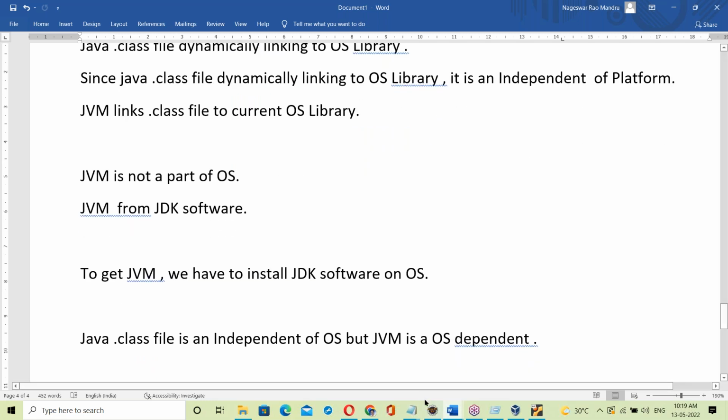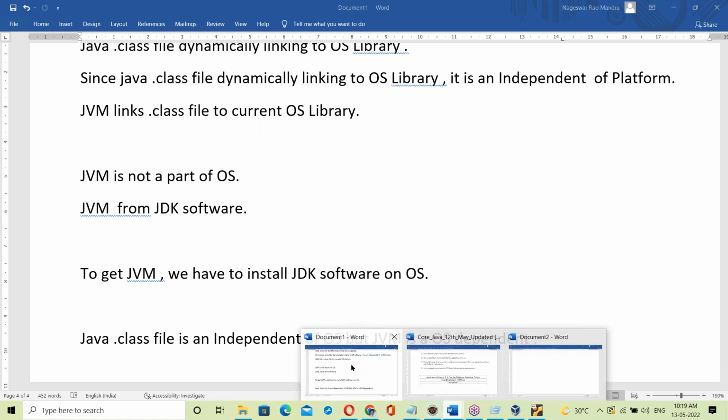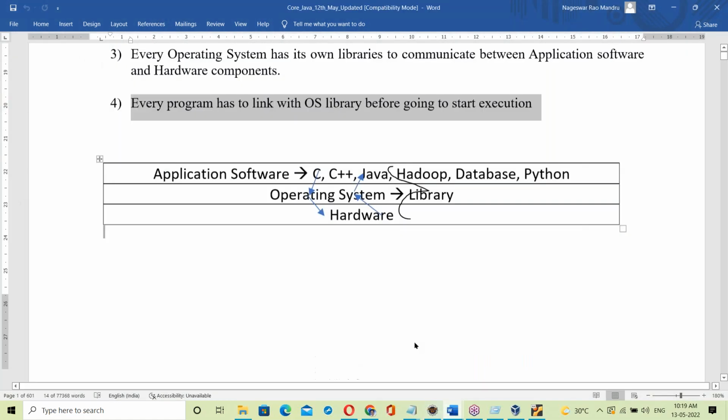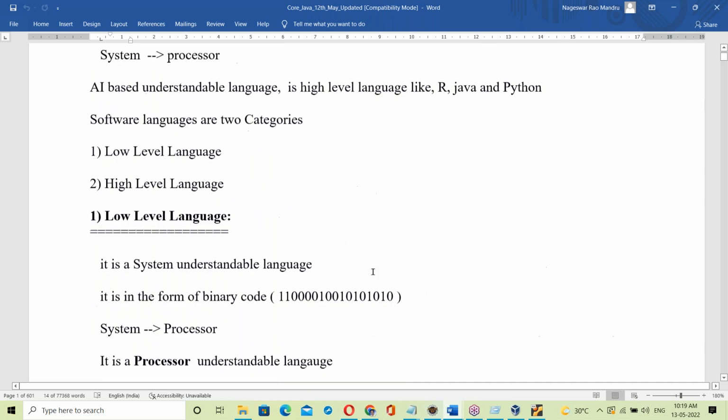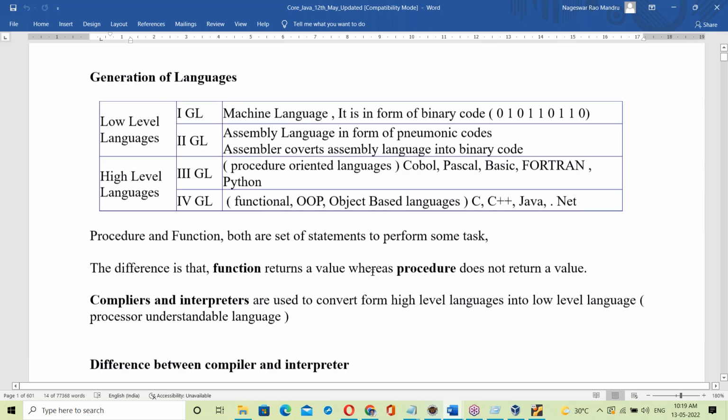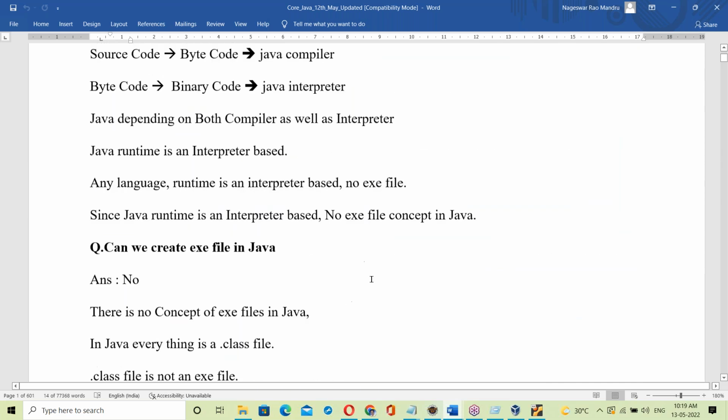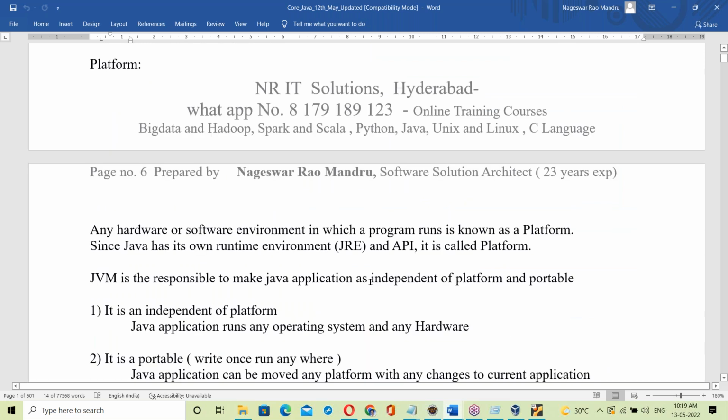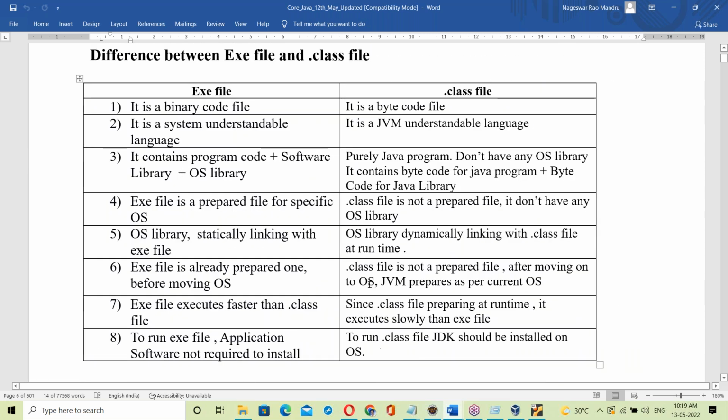That's it. Now, what is an exe file? What is a .class file? See the differences. Exe file and .class file: what's the difference?